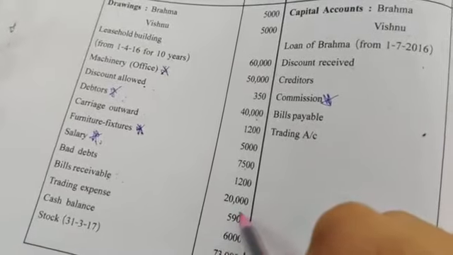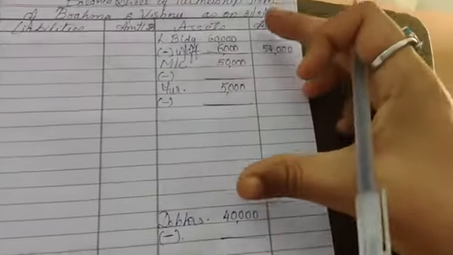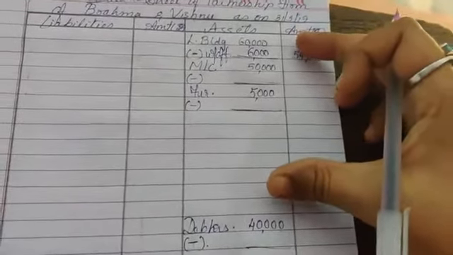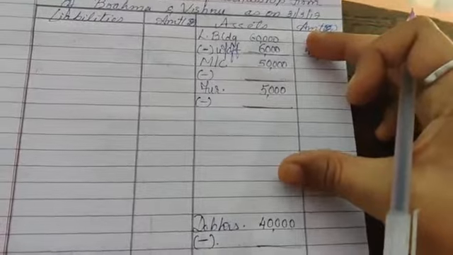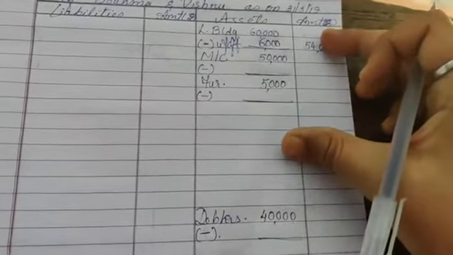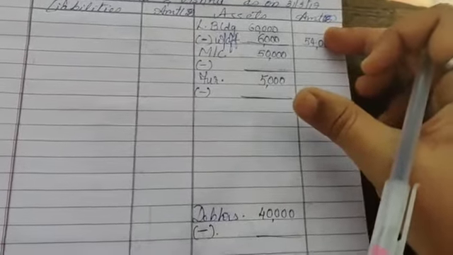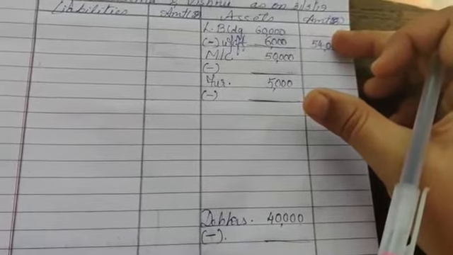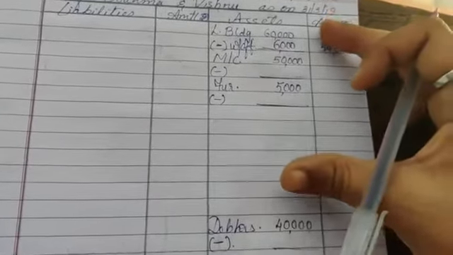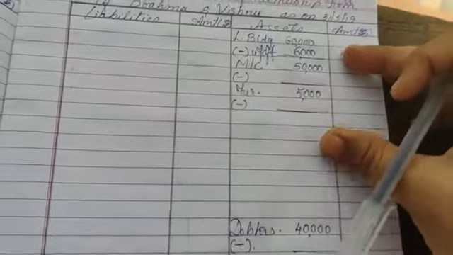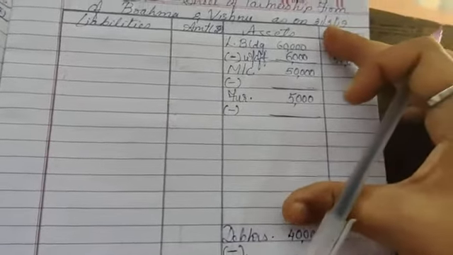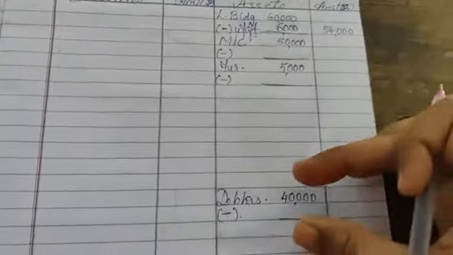So 20,000, here go to asset side. See, this is your asset side. Here always just write down tangible asset, that is fixed assets. Tangible and intangible, you have learned fixed asset: machinery, building, furniture, vehicle. They are all your tangible asset. Intangible assets like goodwill, patents, copyright, so these are all your, that is above debtors, all fixed assets will be recorded.